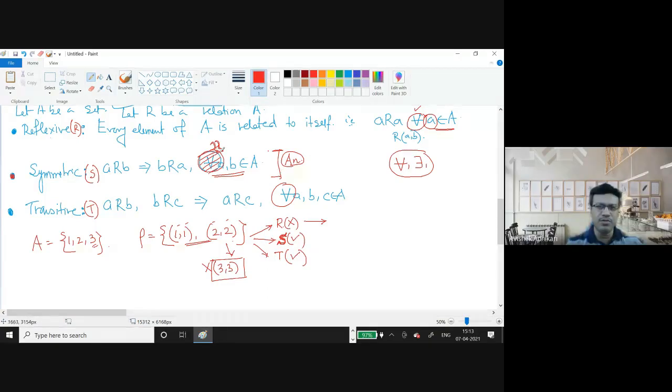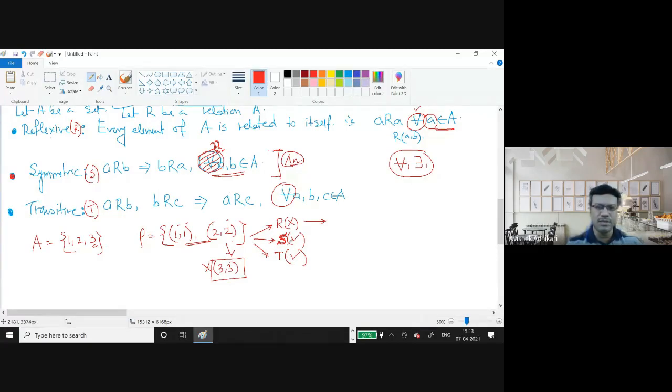But if you use for all here, then you will be stuck, because for all as used here will no longer give you the symmetricness for this set if you are missing this 3, 3. But if you remove this, just a, b belongs to A, that is fine. Okay. Now, similar thing for transitive.